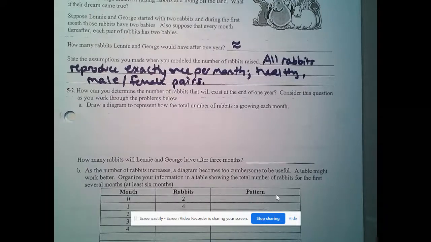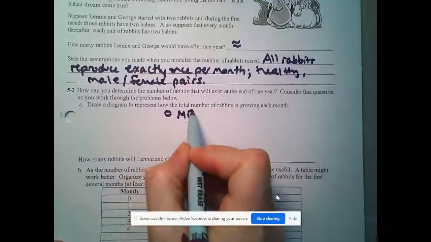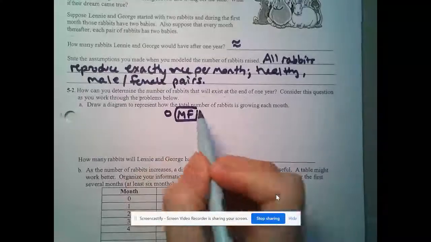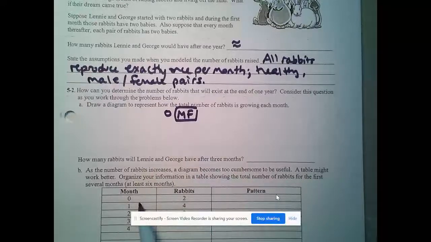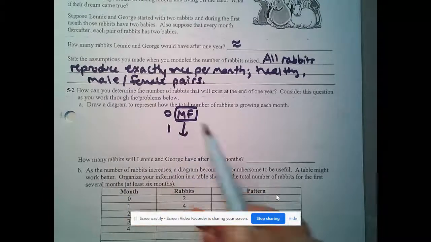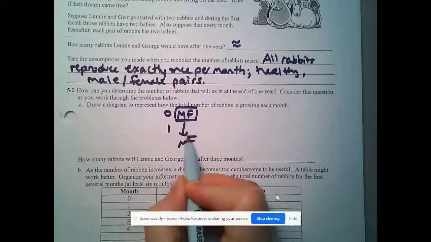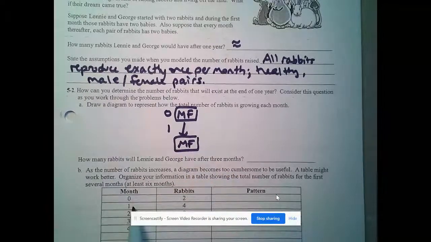Draw a diagram to represent how the total number of rabbits is growing each month. All right, so what I would start with is on month 0, we have a male-female pair. So at month 0, we have 2 rabbits. Then at the end of 1 month, there is a new male-female pair. So at the end of month 0, there were 2 rabbits. At the end of 1 month, we have 4 rabbits, right? We have the 2 we started with plus the 2 new ones.